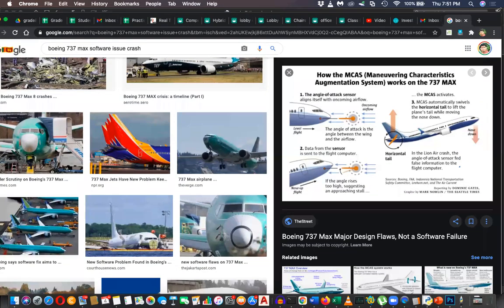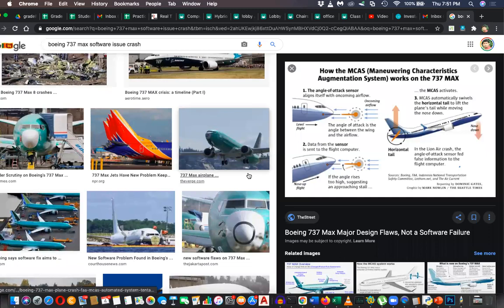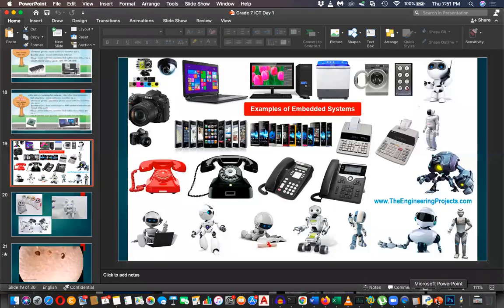So you can see it's a critical system, and they embedded it. You can't put a general purpose computer in it, just like a washing machine. That's why embedded systems are useful. These are some of the embedded systems widely available to us: CCTV is an embedded system, a DSLR camera.